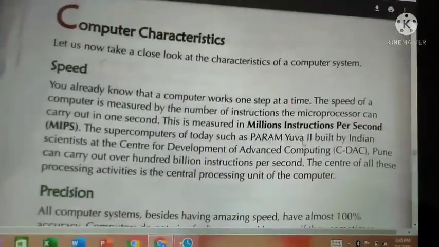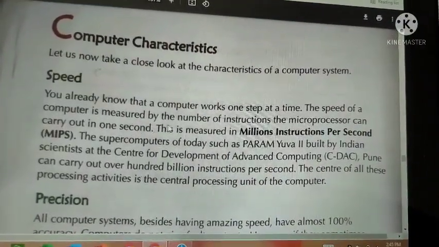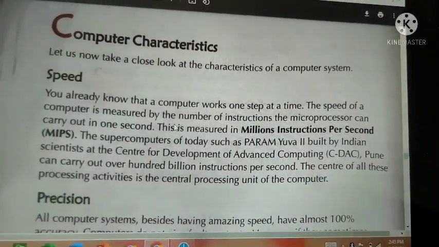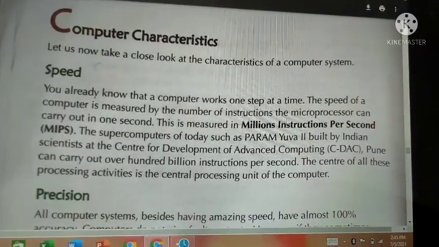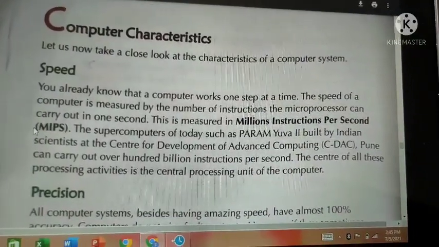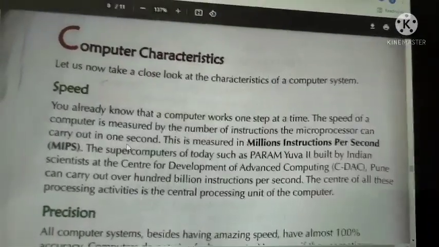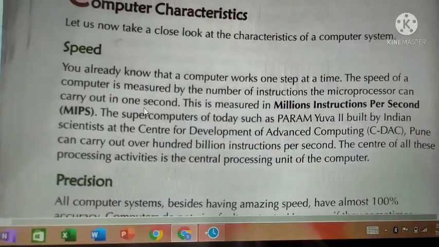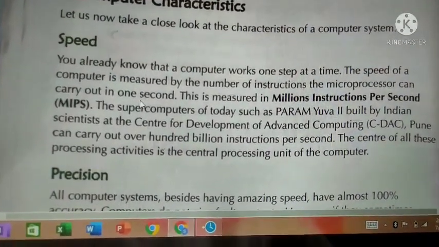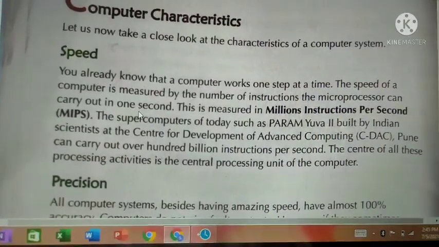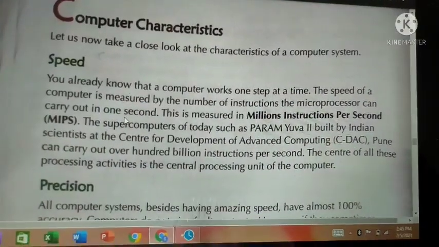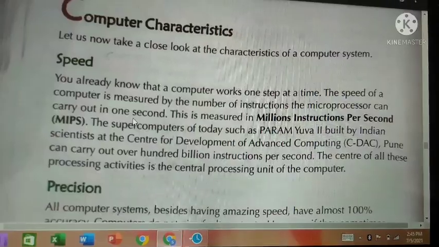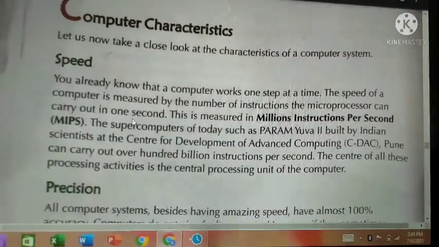The speed of a computer is measured by the number of instructions the microprocessor can carry out in 1 second. It means how many instructions could be processed by a microprocessor in 1 second.